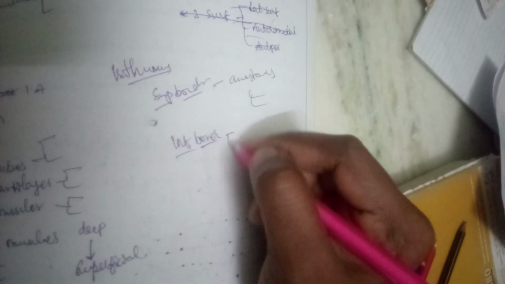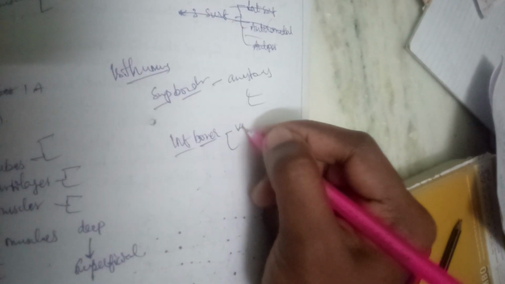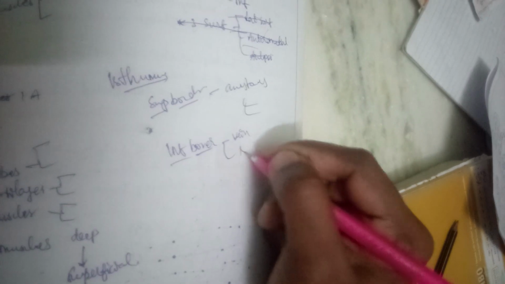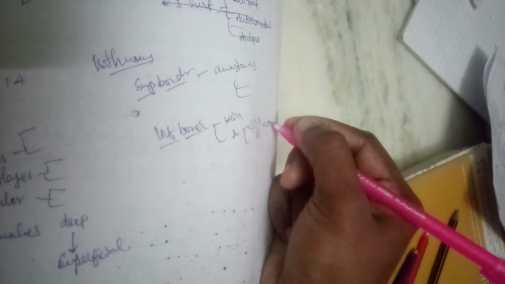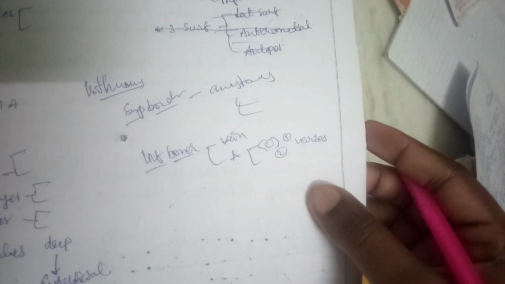Yeah, it is related to two structures, one vein and the other an artery, and its origin varies. What are those origins? Okay, that is about the relations of the thyroid. If we come to arterial supply,